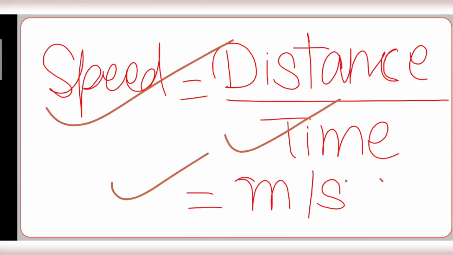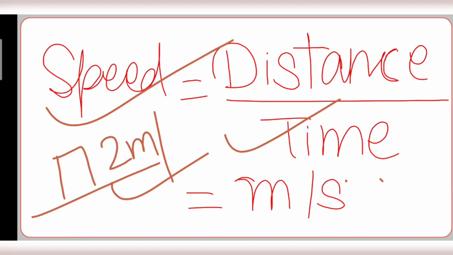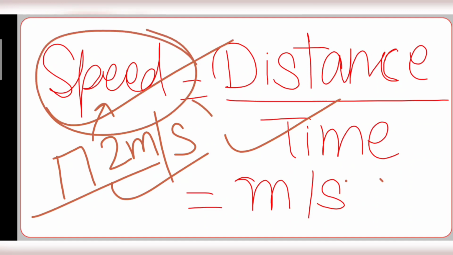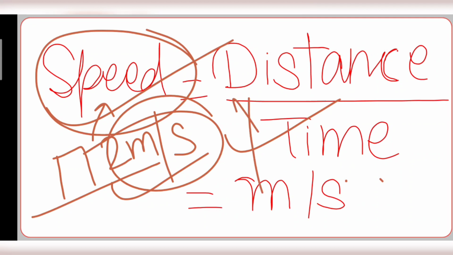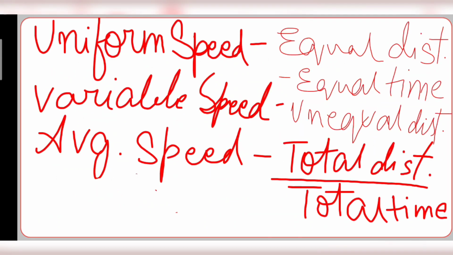Have you ever heard someone say that if I keep a block, it is moving with 2 meter per second? We don't have a direction in speed, we only have a magnitude. When we talk about speed, we only have a magnitude, there is no direction. Now the types of speed are uniform speed, variable speed, average speed, and instantaneous speed.